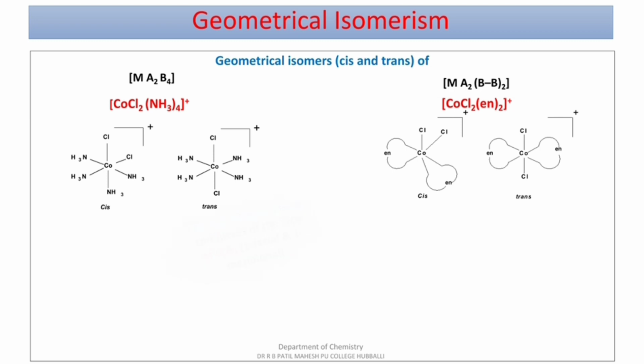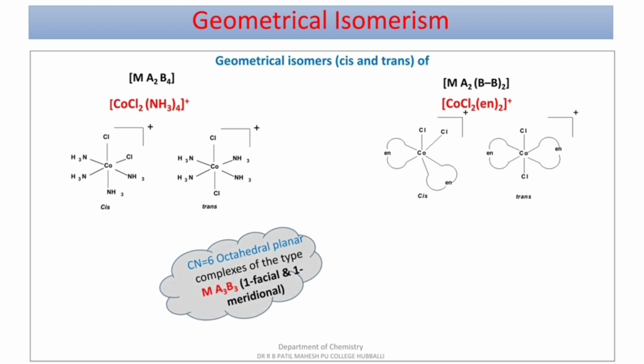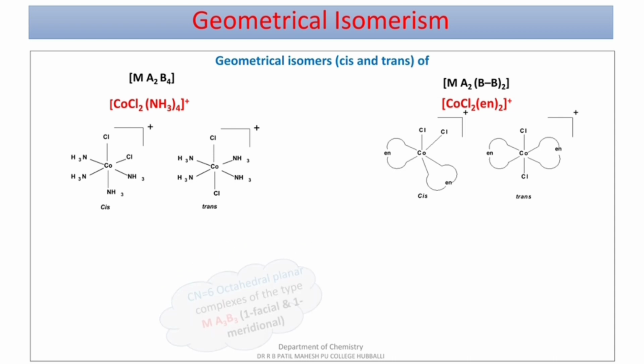Moving to the third part in the same coordination number 6, if it has the same number of ligands, MA3B3, both donating their 1 pair of electrons, there is a formation of another type of geometrical isomer, that is facial and meridional isomer. So what is a facial isomer?